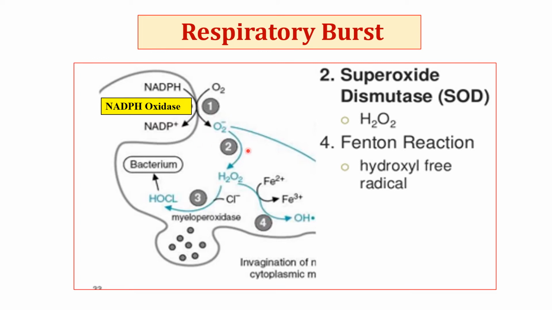This superoxide anion is converted into hydrogen peroxide with the help of the enzyme superoxide dismutase. Hydrogen peroxide is further converted into hydroxyl radical with the help of Fenton reaction, or it can be converted into hypochlorous acid with the help of the enzyme myeloperoxidase. During bacterial and other microbial infection, these radicals are produced by inflammatory cells to kill bacteria. In acute infection, this process is very efficient. However, in long-term infection, phagocytes tend to die and release toxic oxygen radicals which affect the surrounding tissue.